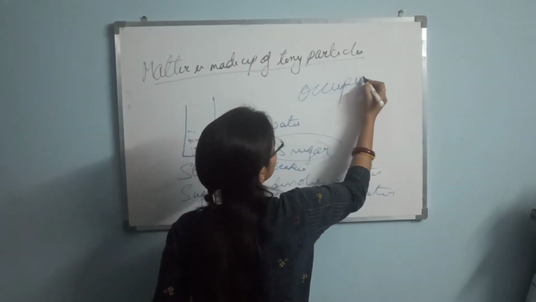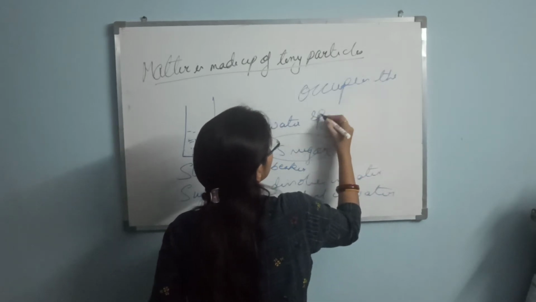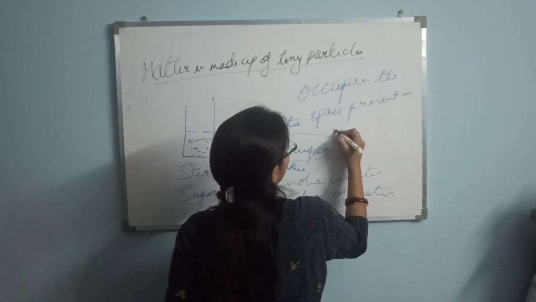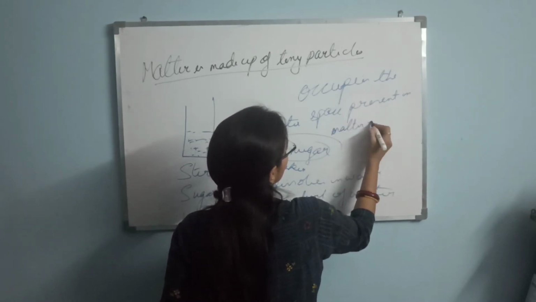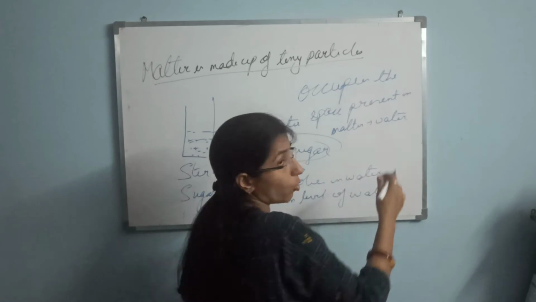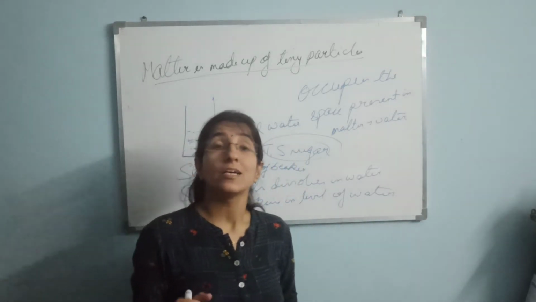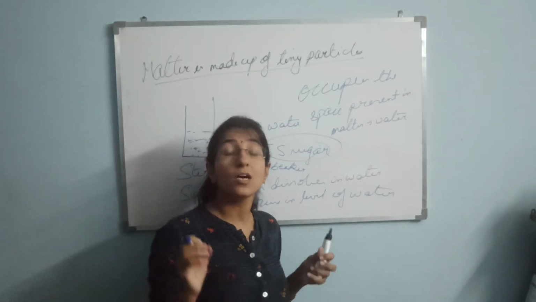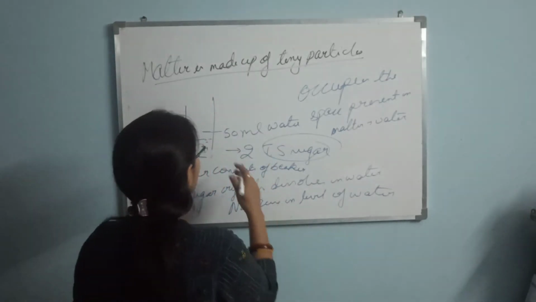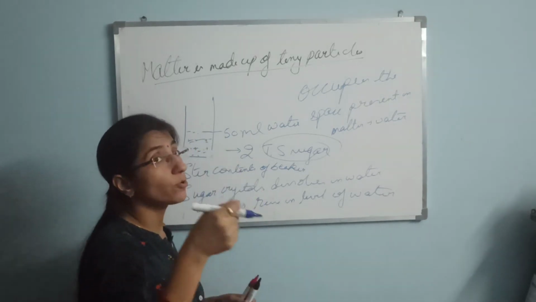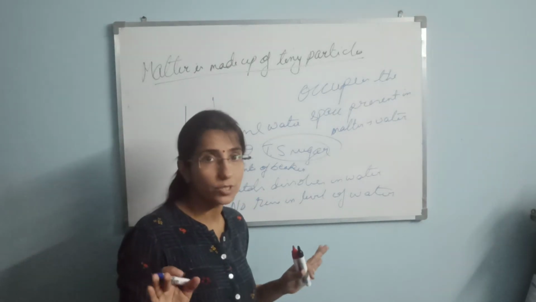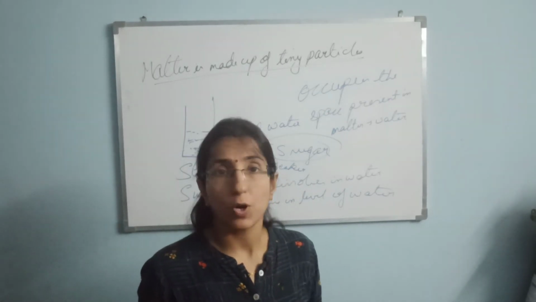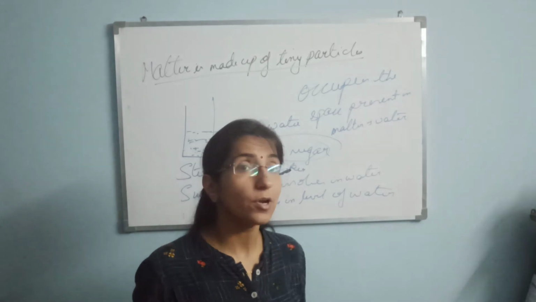present in matter, that is water. There is a lot of empty space between the water particles, and hence the sugar crystals occupy those empty spaces present in the water, and because of that the level of the water will not rise. But when we taste it, it will taste sweet. I am keeping the glass, and you are not able to identify if sugar is present there. Why are you not able to identify?